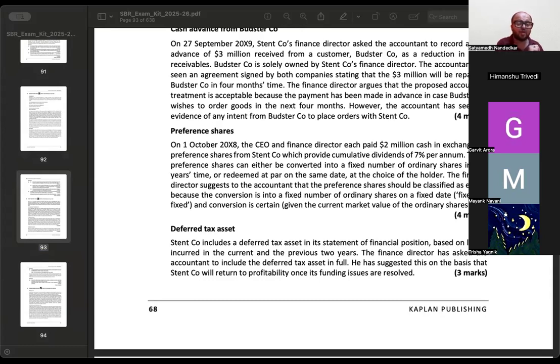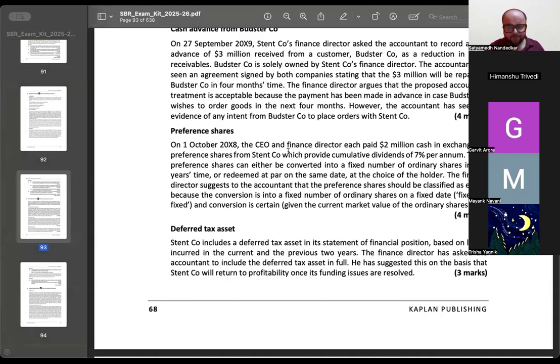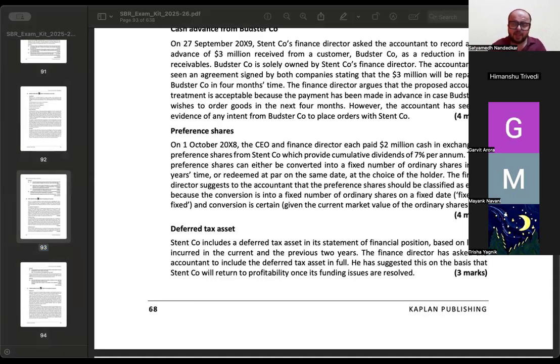There is option to convert it into a fixed number of equity shares in 2 years time or to redeem at par. And the choice, who has it? Does the company have the choice or does the holder have a choice? Holder has a choice. So these preference shares have a redemption element, and there is also a conversion element into equity shares.